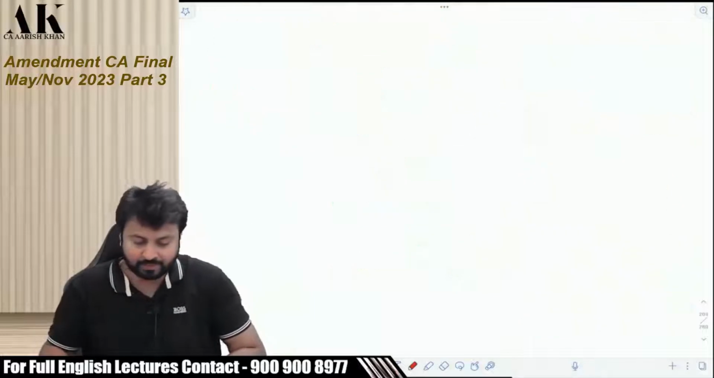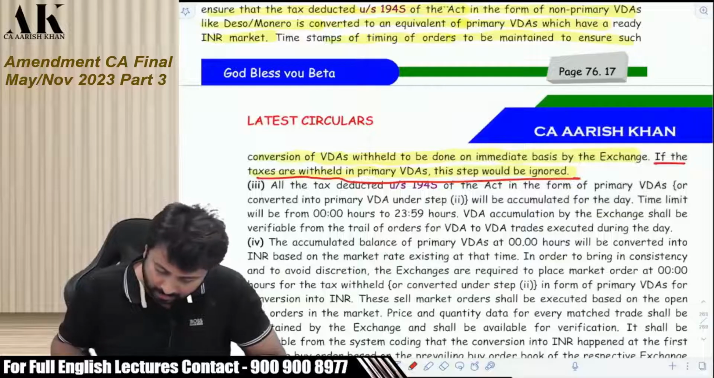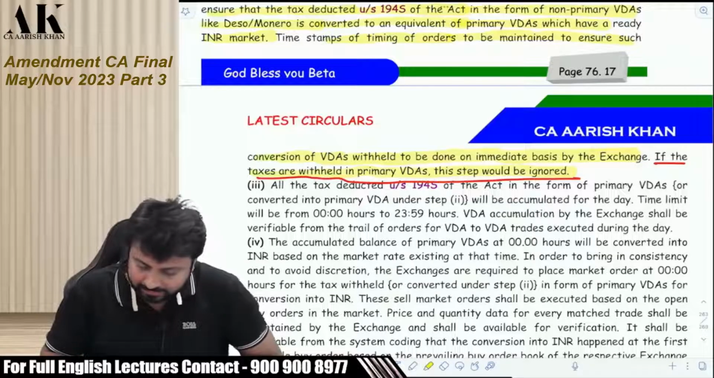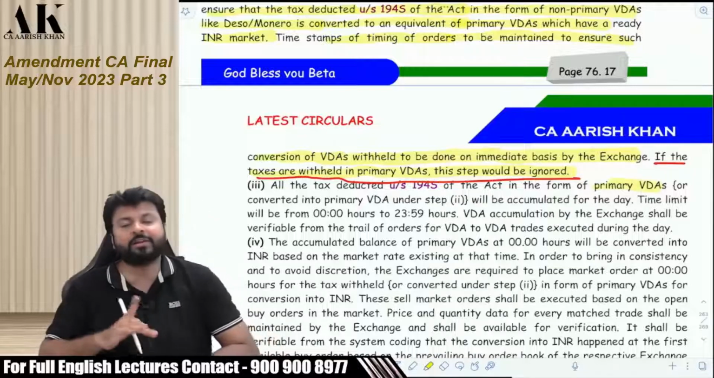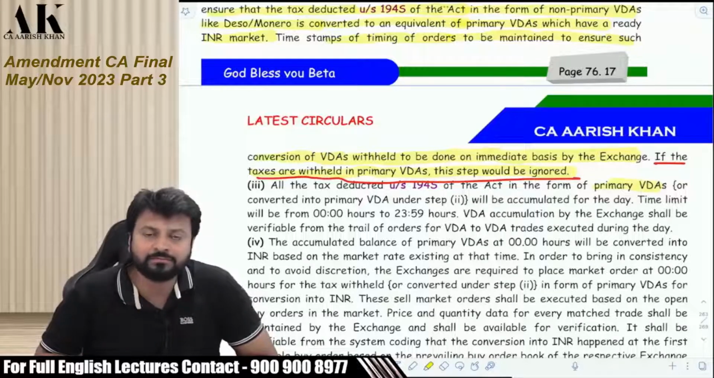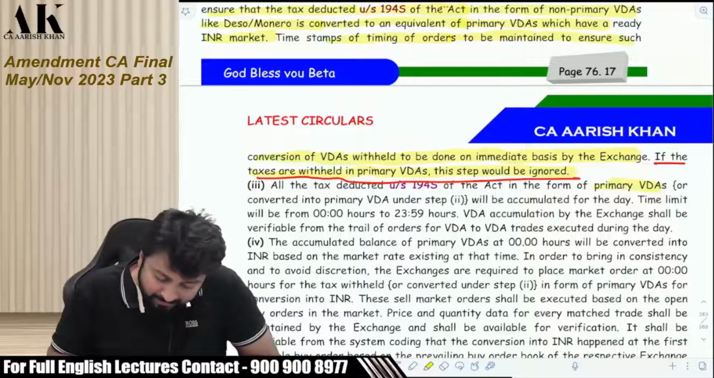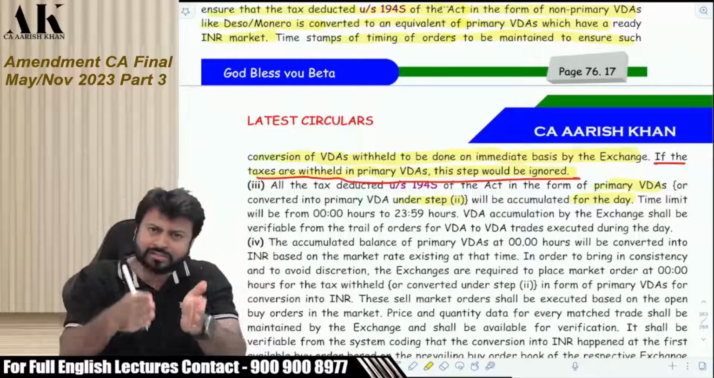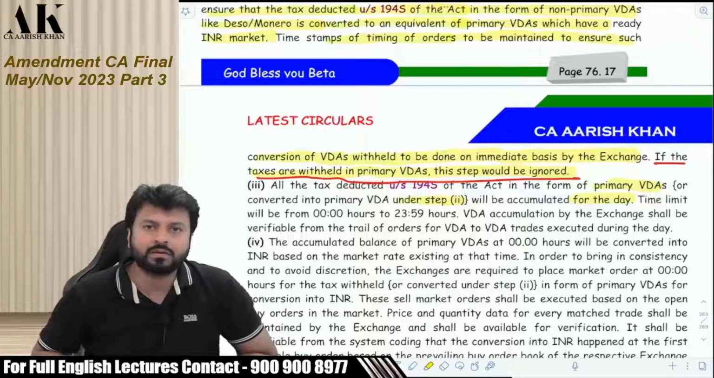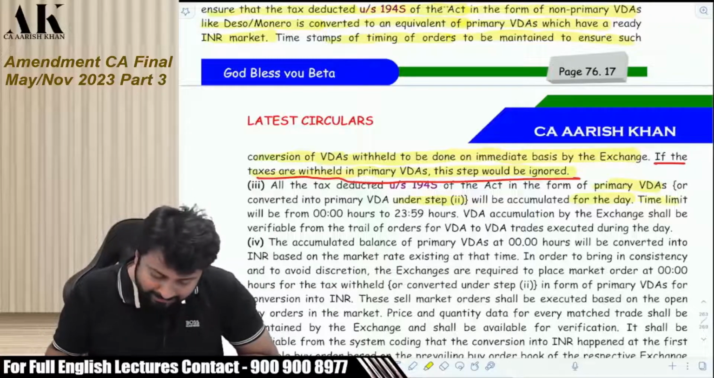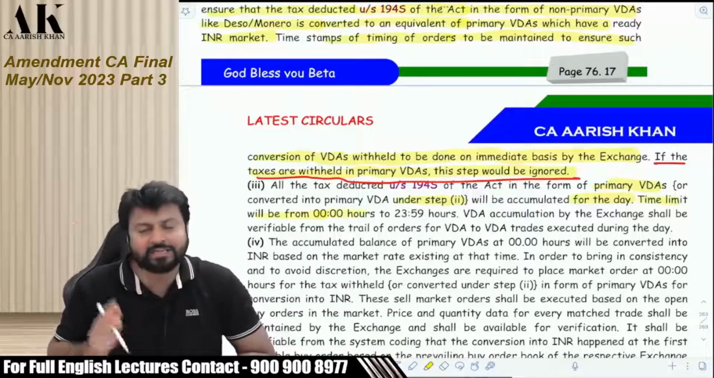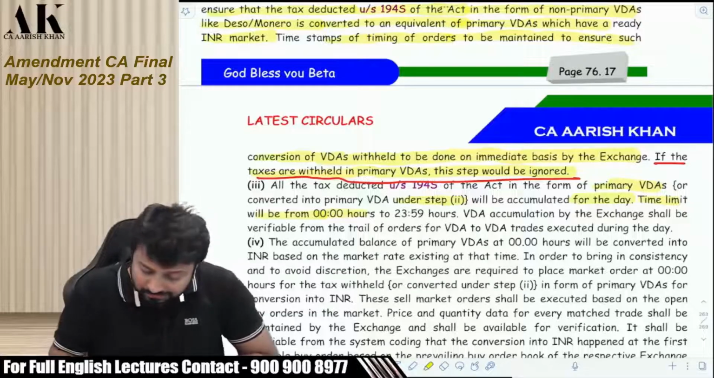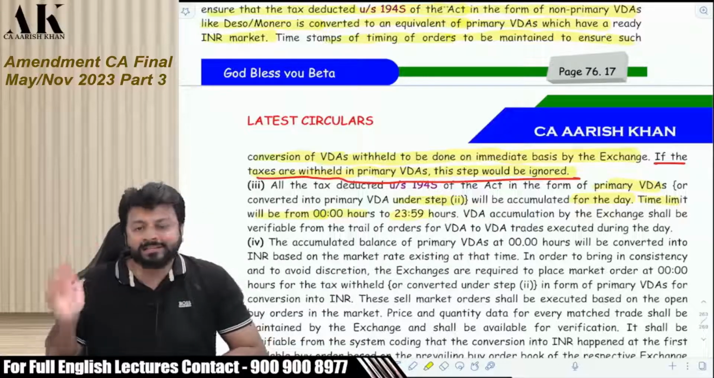Let's see. All the tax deducted under section 194S of the Act in the form of primary VDAs, we have Bitcoin, or converted into primary VDA under step 2, will be accumulated for the day. So the exchange has to accumulate all the taxes for the day. The time limit will be from midnight 12 o'clock to 11:59 at night.